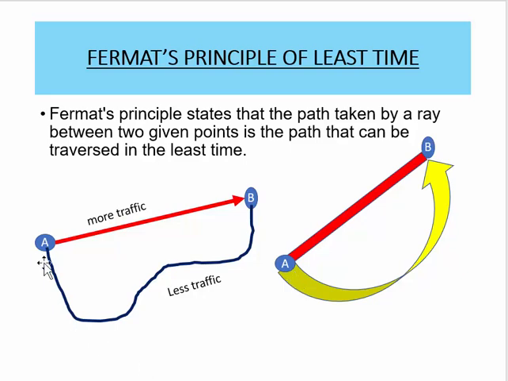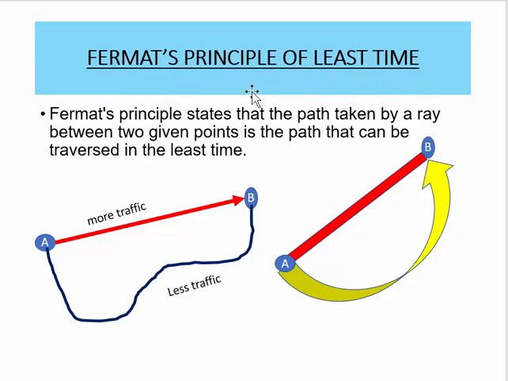However, the situation that we discussed about going from home to school is on ground with traffic, but light travels in air, and in air you know that there is no traffic for the light. So eventually the straight path becomes the path which requires the least time. In this case, that's why the light takes a straight path. But ideally, we should not say that light takes the straight path. We must say that light takes that path which requires less time to reach from point A to point B. And this principle is known as Fermat's principle of least time.